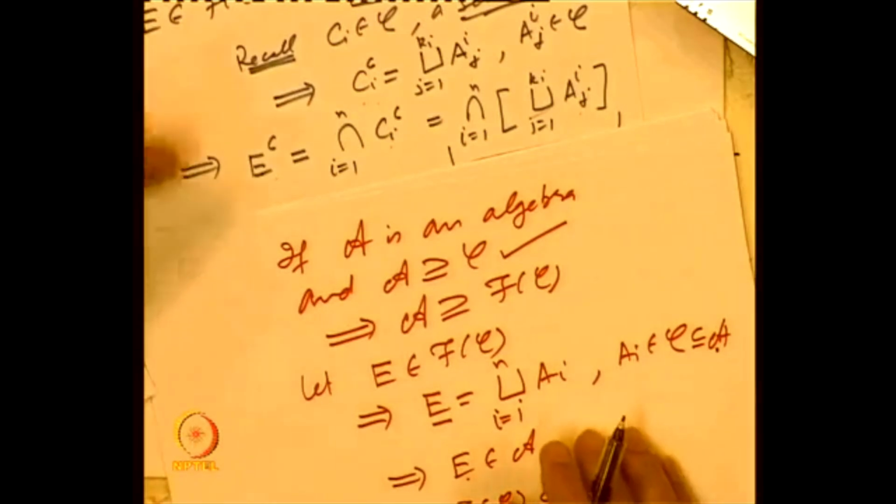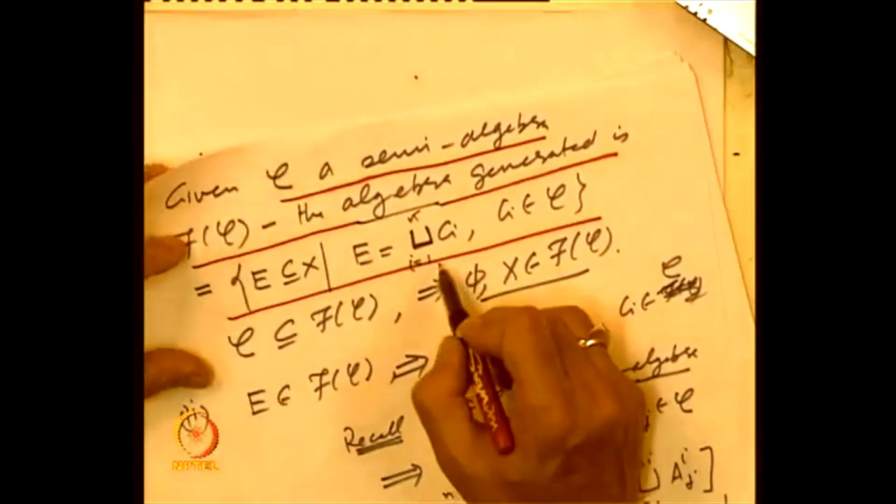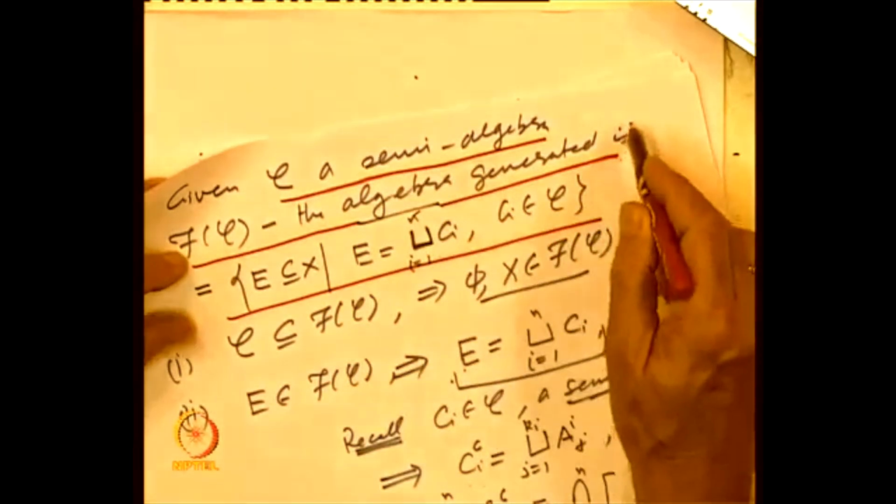So what we have shown is that this collection f of C of finite disjoint unions of elements of the semi-algebra is indeed the algebra generated by the semi-algebra. So we are able to describe completely the algebra generated by a semi-algebra.